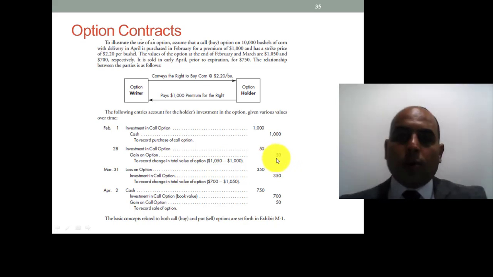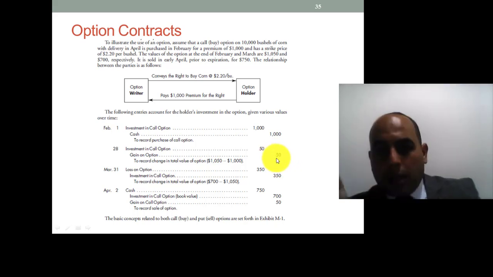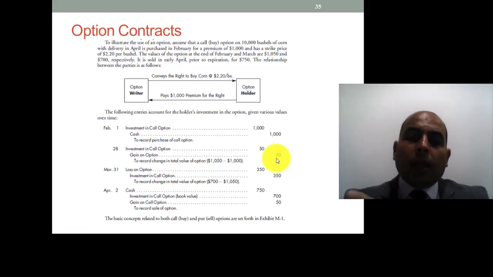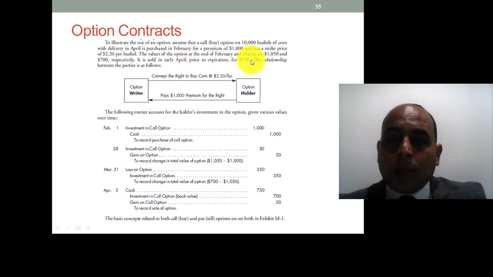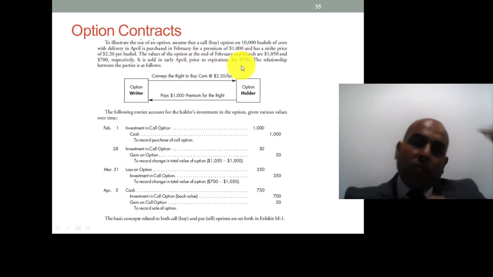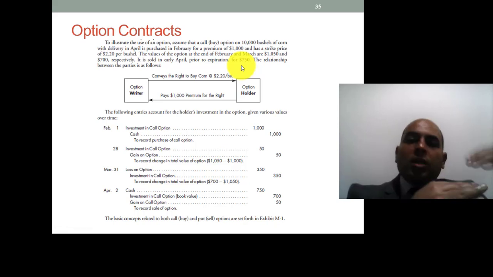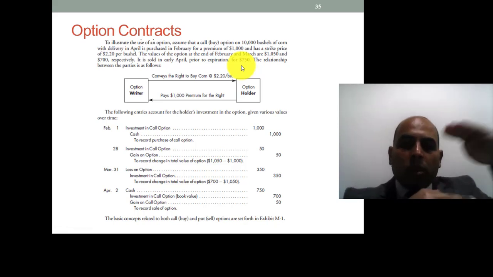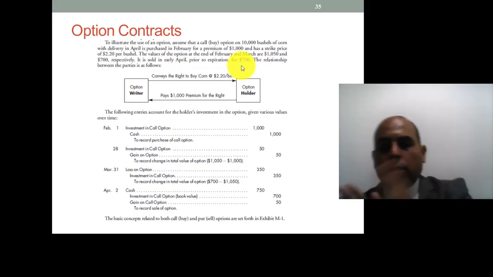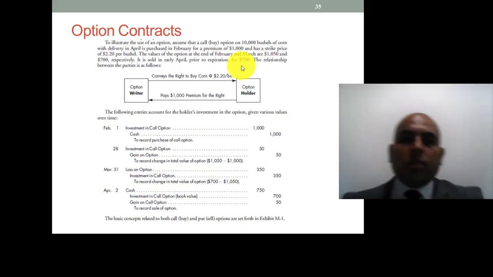In the next month, in March, the option price declined to 700. The option is an investment, so it's an asset. This asset has declined from 1,050 to 700, so we are talking about a loss of 350, the difference between 1,050 and 700.